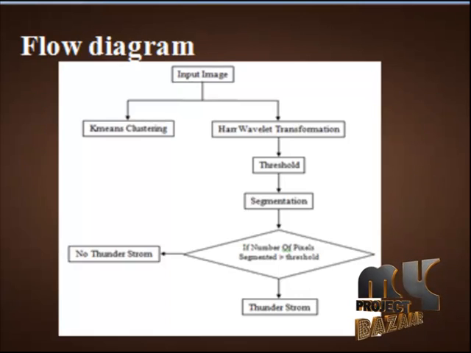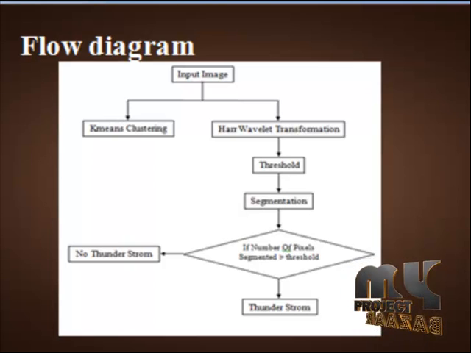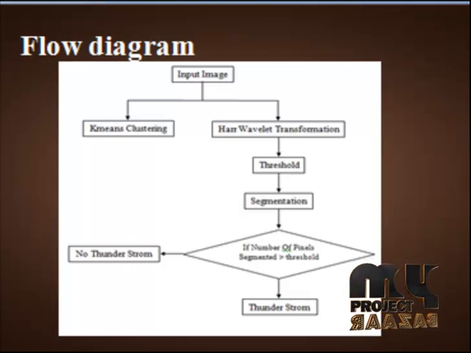In this flowchart, we take the input image of the thunderstorm as satellite images. From the satellite image, we have to predict whether a thunderstorm is obtained or not. This is an efficient method using the Haar wavelet and K-means, and then a segmentation process to detect the thunderstorm. Finally, we detect it by pixel counting, comparing against the threshold values. We segment the input image and predict the output image. Then we take the whole process one by one.